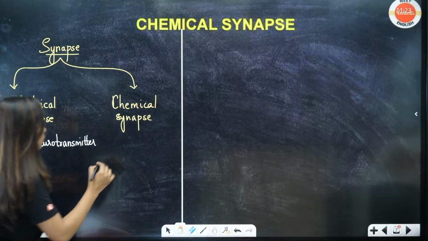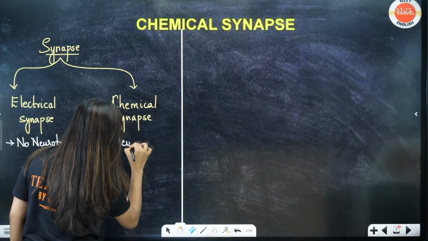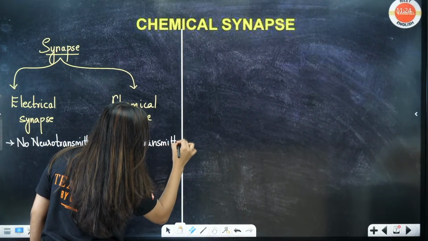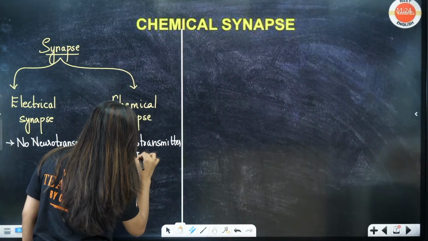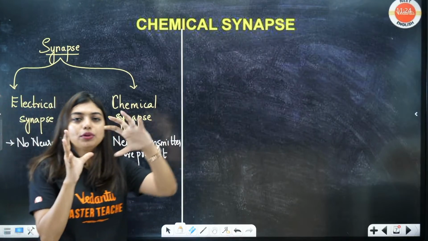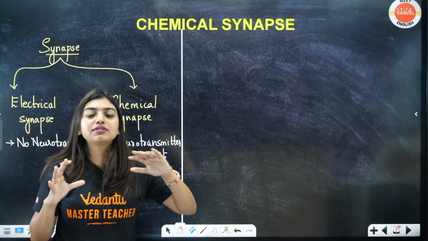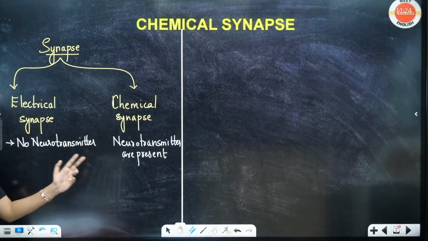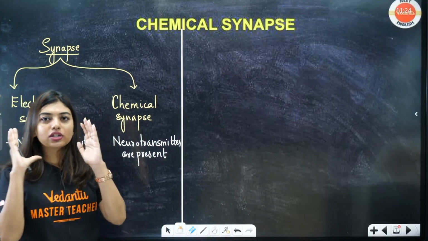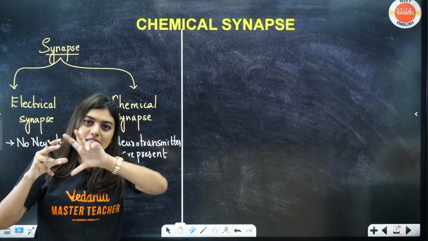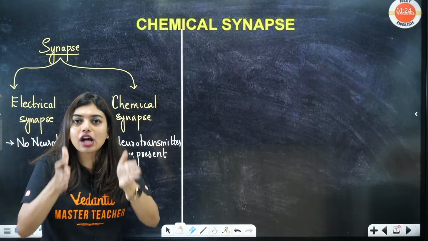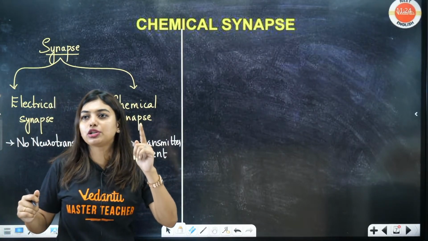Yes or no? Yes. They have neurotransmitters. Neurotransmitters are present. Students, the synaptic cleft, the gap between 2 neurons, will be comparatively less where? Any of you think and tell me where it will be smaller? In the electrical synapse it will be smaller, yes or no? Because in a chemical synapse, neurotransmitters have to be released, then the receptors have to accept them. So the synaptic cleft is going to be larger in a chemical synapse compared to an electrical synapse.